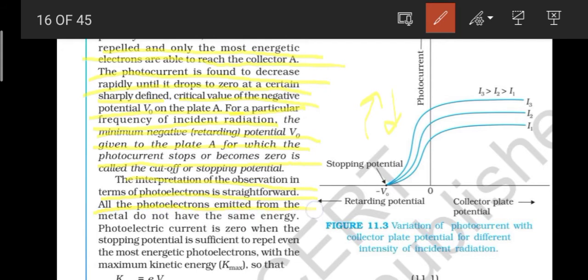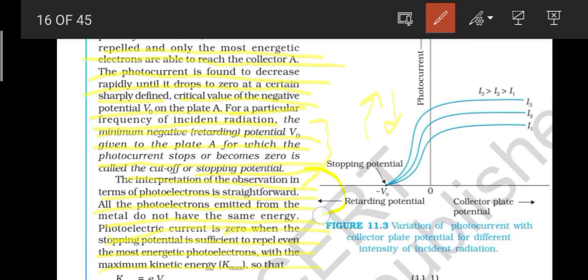All the photoelectrons emitted from the metal do not have the same energy, and the electric current is 0 when the stopping potential is sufficient to repel even the most energetic photoelectrons, with the maximum kinetic energy, K max.